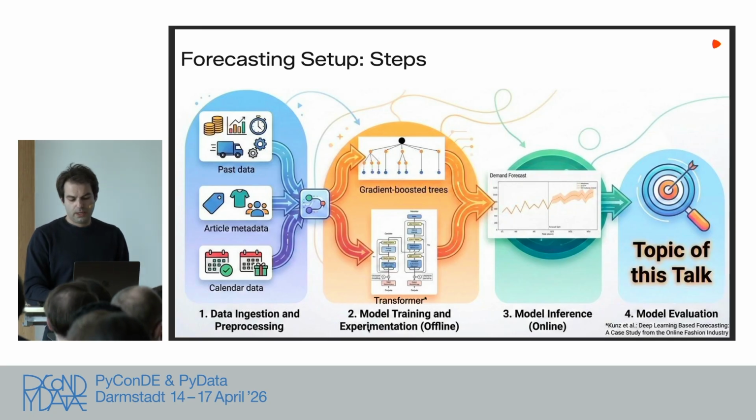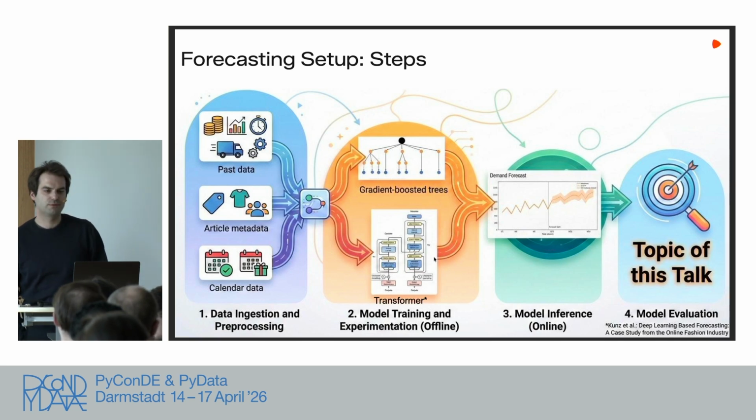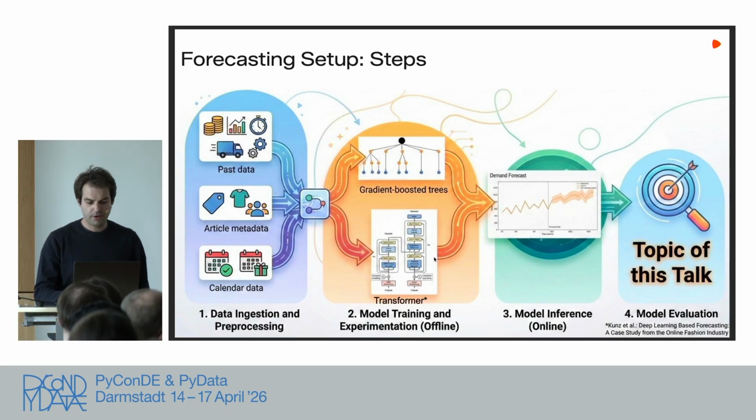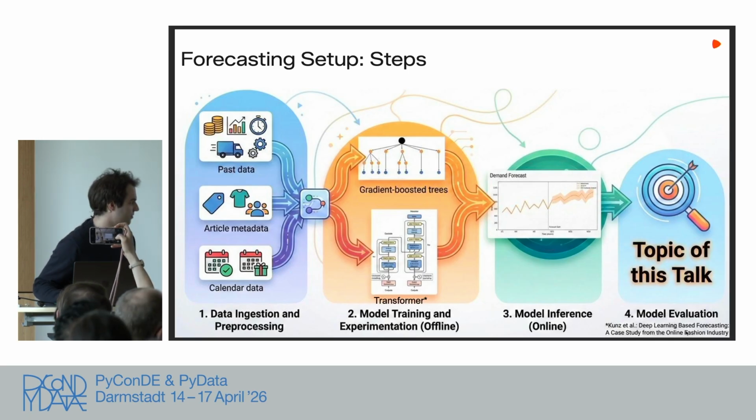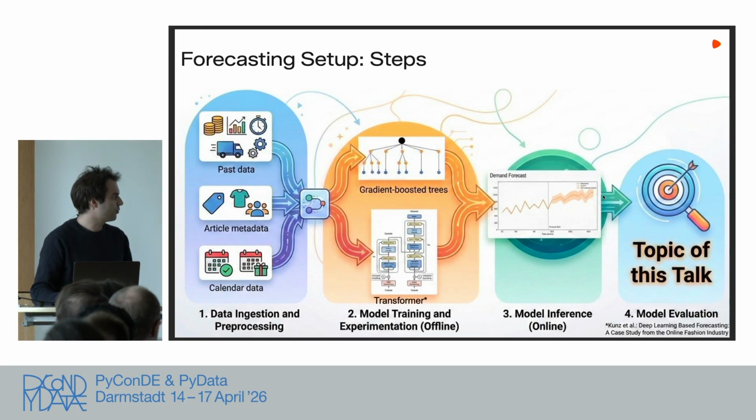In the next step, we do modeling, and we go along two of the more typical directions used in time series, namely gradient boosted trees or transformer models. On the transformer model that we currently have in production, we also have a paper, so a bit of shameless self-advertisement. Then we do model inference online. That means we have the history of an article, and then we try to predict the future: how many items are going to be sold tomorrow or in 2 weeks or whatever.